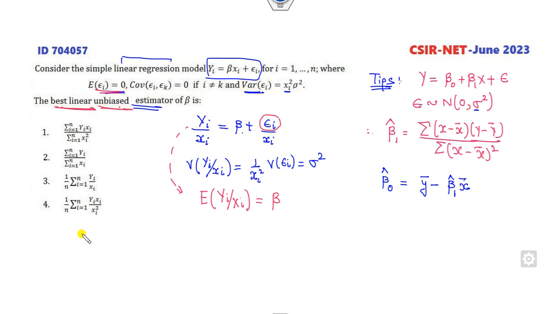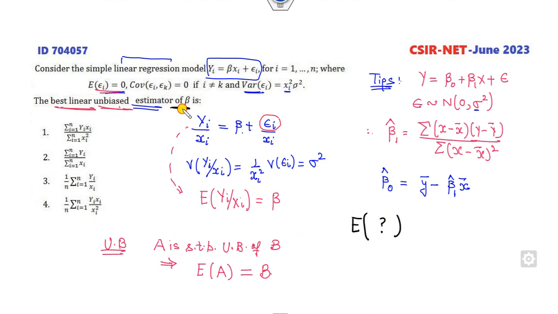We need an unbiased estimator. What is the meaning of an unbiased estimator? A is said to be an unbiased estimator of B when you find the expected value of A, it comes to be B. That's the simple rule of an unbiased estimator. Now look at that. You have to find something which is an unbiased estimator of beta.